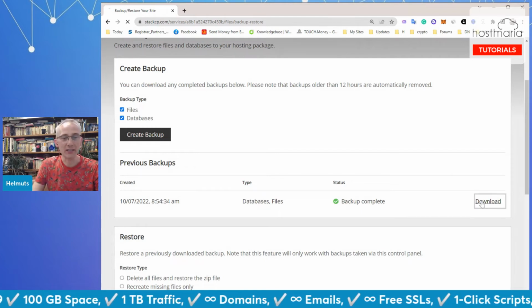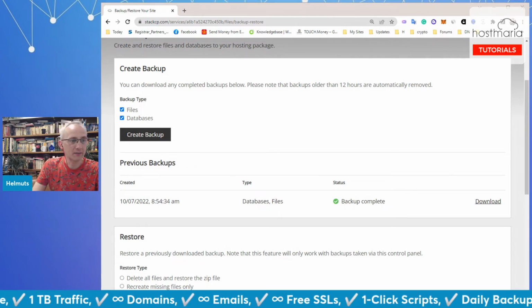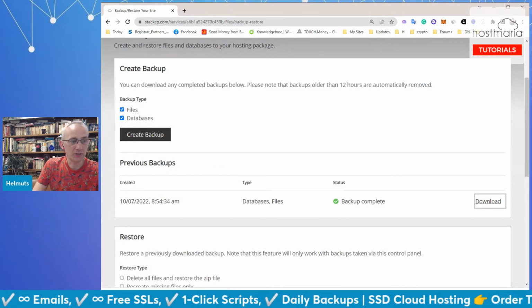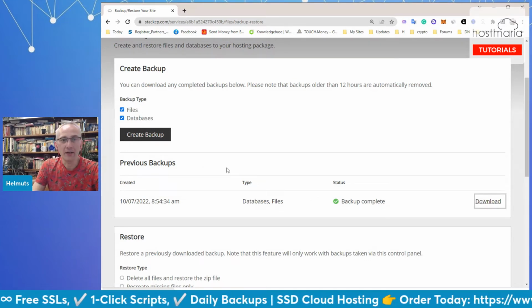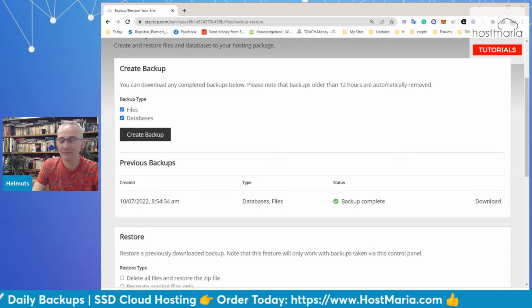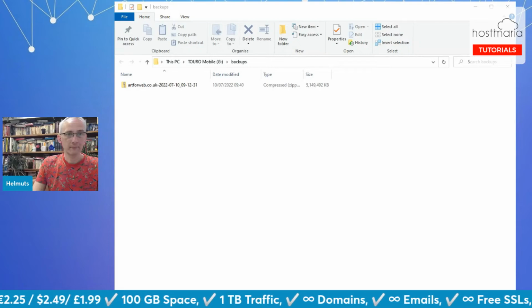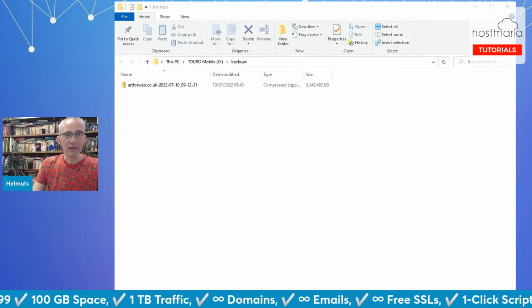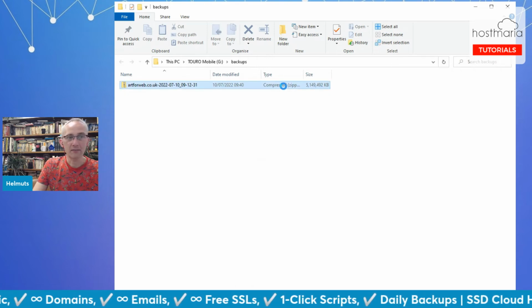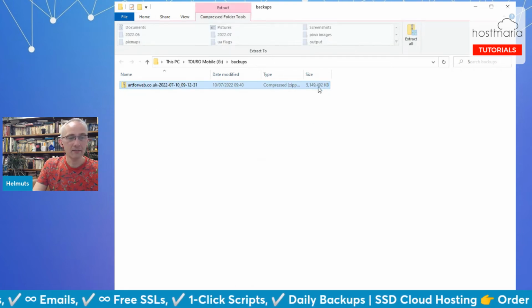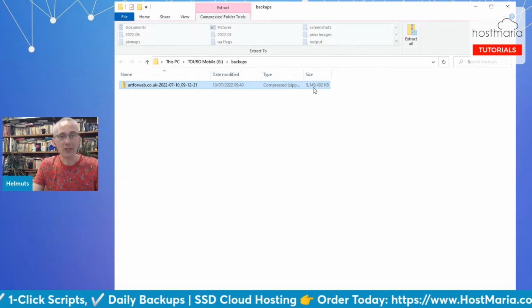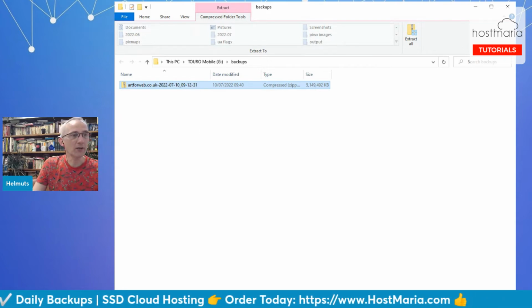So now we are clicking download, and we need to find a place to save it. Now it is downloading for me, and I will be back with you shortly. Okay, and now we are back in. So as you can see, here it is a 5 gig file. Basically the size is 5 gigs, compressed size is 4.91 gigs.